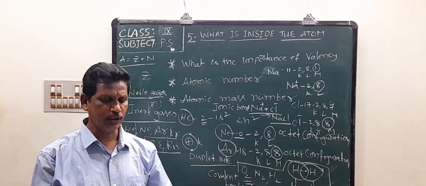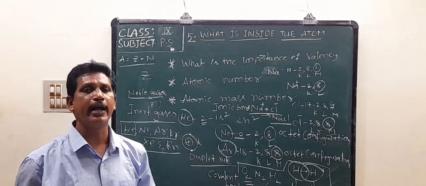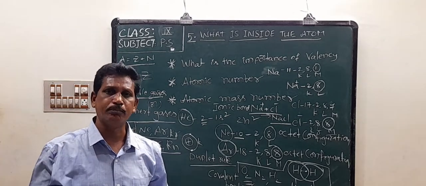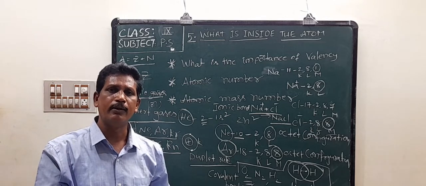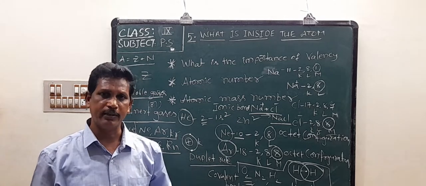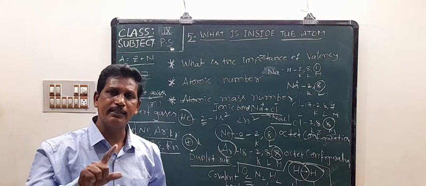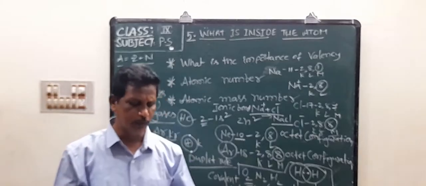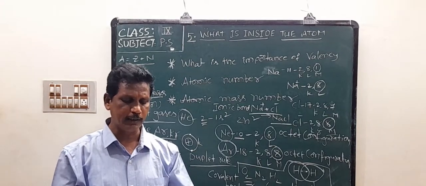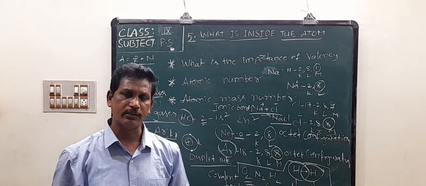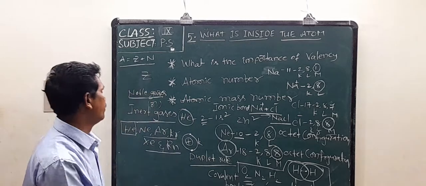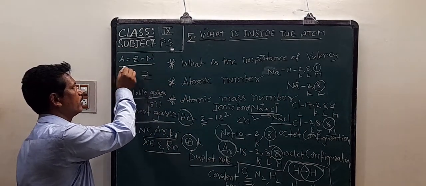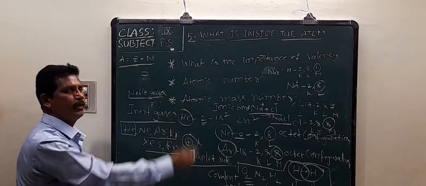Mass number is the nearest whole number to the mass of an individual atom. The entire mass of the atom is equal to its mass number. The electron is nearly massless; the mass of an electron is negligible. Mass number, denoted by capital A, is the sum of the number of protons and the number of neutrons.